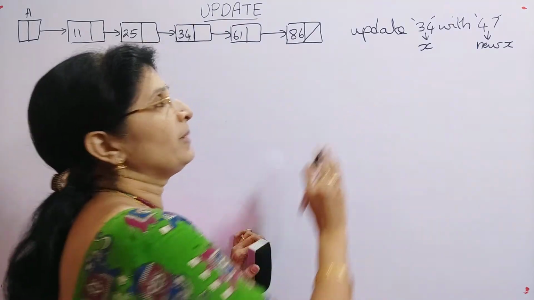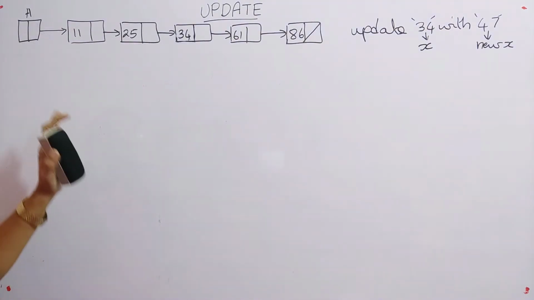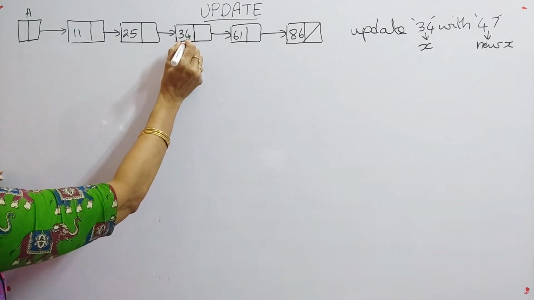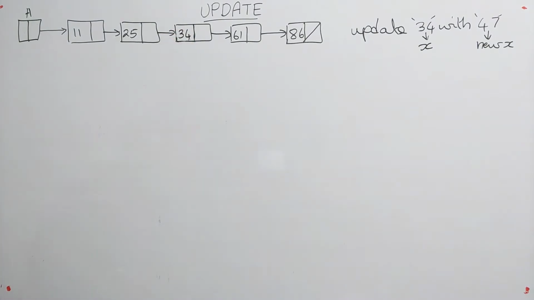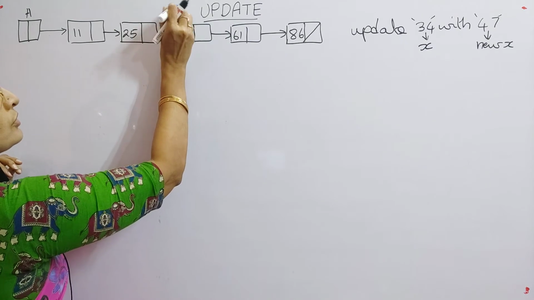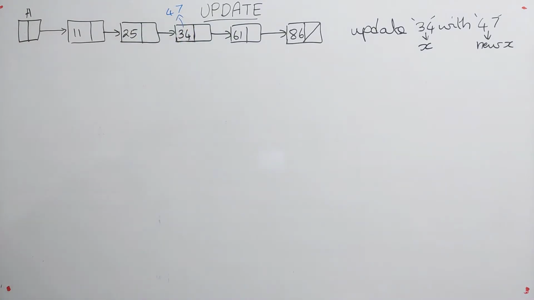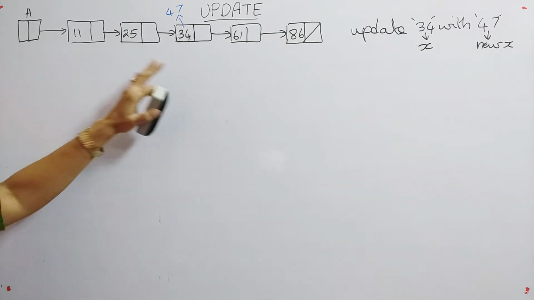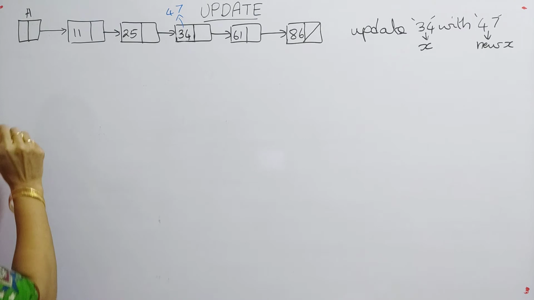Okay, so now we will perform the function. So that means here we have to change the 34, so this must be changed to 47. That is what we have to do in this update function. So now see how we can do that.